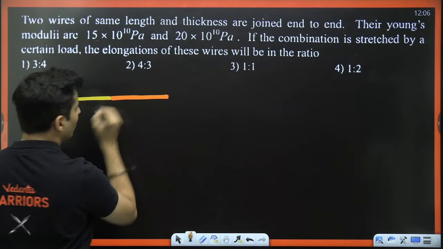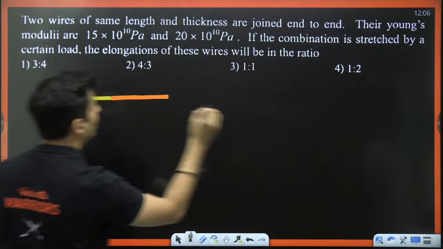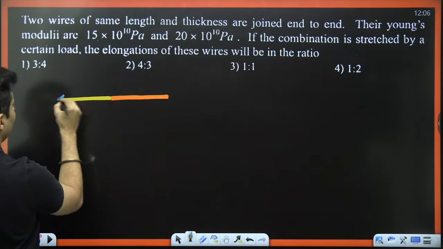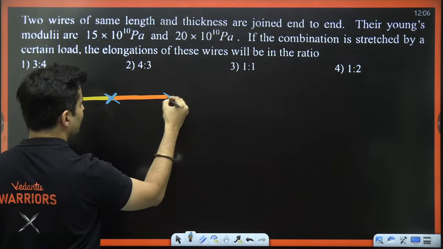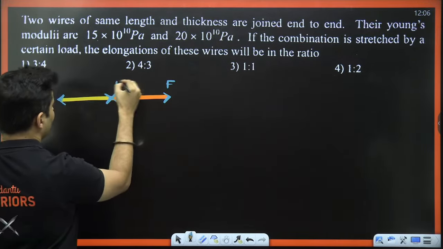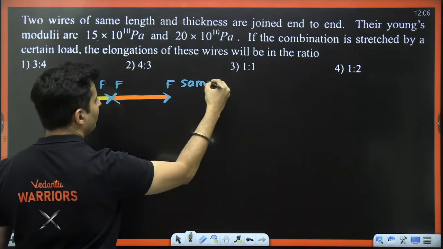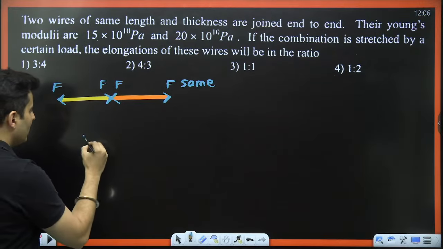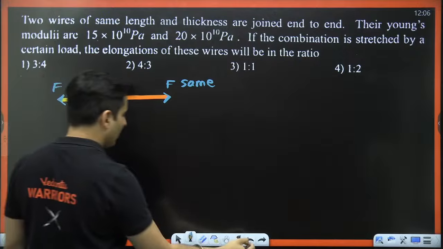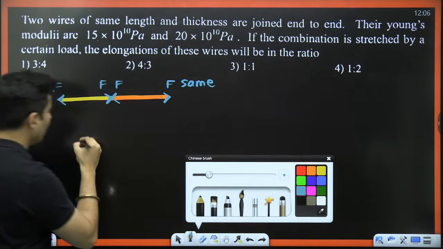Because their elastic modulus is different, their elongations will also be different. But one thing is there: whatever tension is there will be the same. The force or the tension in that wire will be the same. And we know Young's modulus, think about it, we'll just put it here.